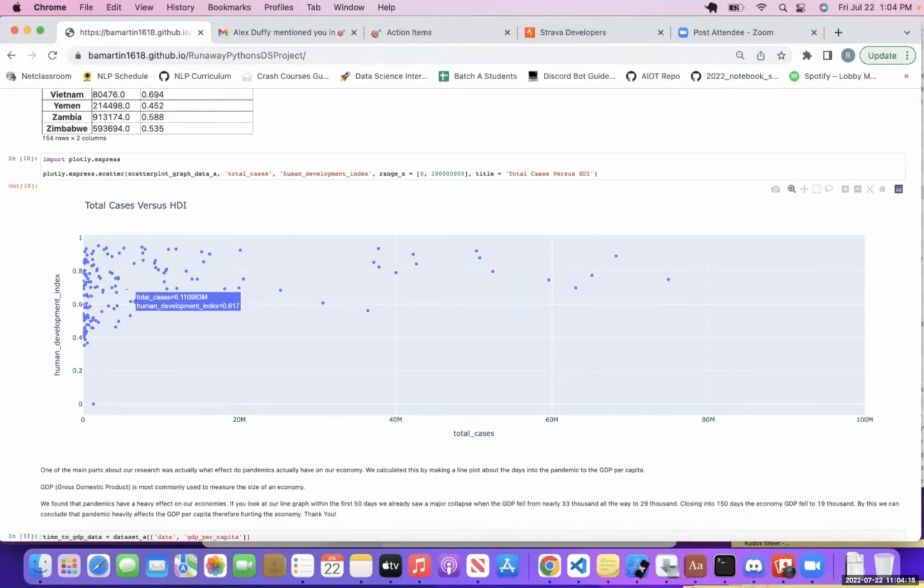All right, so we created a scatter plot with a human development index on the y-axis and the total amount of cases on the x-axis. We made this scatter plot to find out how the cases in the HDI relate to each other. The main reason we made this scatter plot was to advise how different the HDI was when the cases got higher. But as you can see, we found that the number of cases didn't really matter because HDI still went up and down.